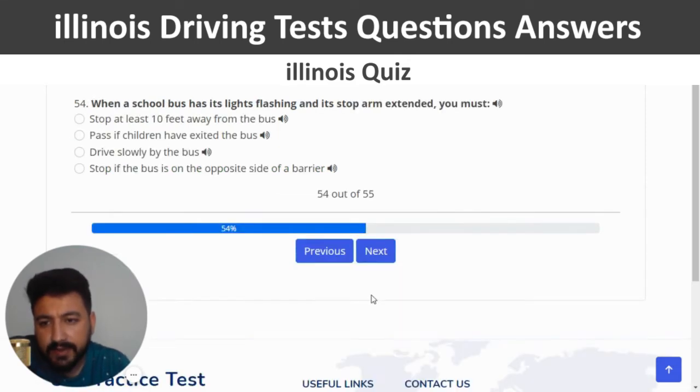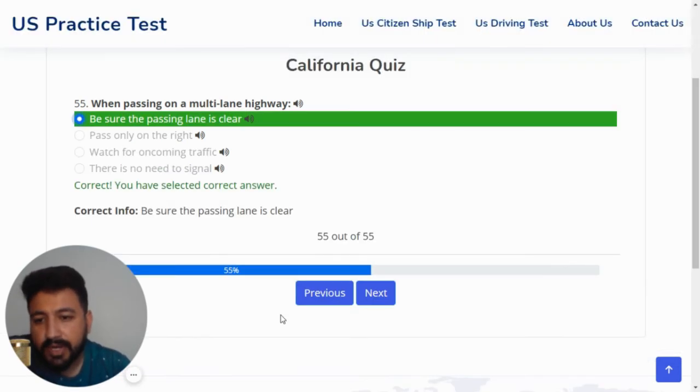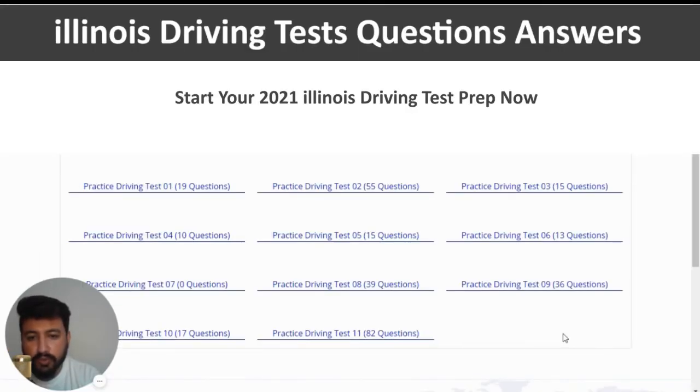Second last question is when a school bus has its lights flashing and it stops with its arm extended, you must. So the right answer is stop at least 10 feet away from the bus, which is the first option. And next. The last question is when passing on a multi-lane highway. So the right answer of the last question is be sure the passing lane is clear, which is the first option again. This is the correct one. Congratulations on completing your first two quizzes.